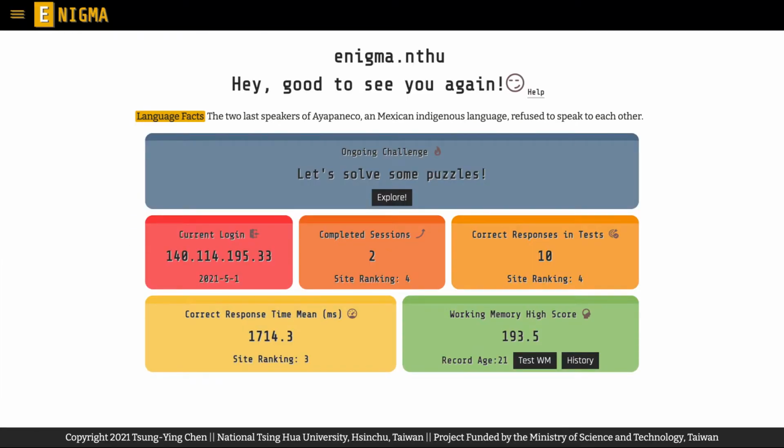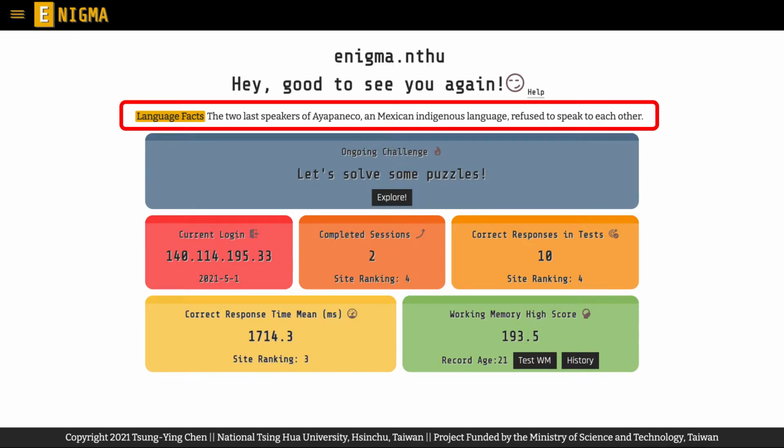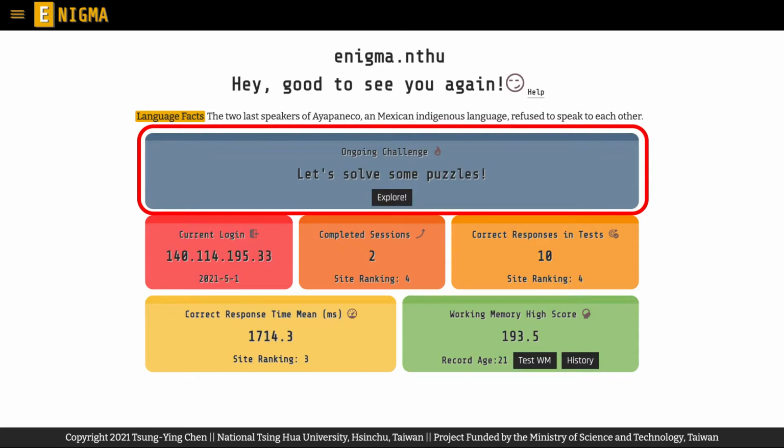After you verify and log into your Challenger account successfully, you will see various user information on the user homepage. First, you will see language facts, which covers some random and interesting linguistic facts about human languages in the world, just to expand your knowledge to the intricacies in human languages. Moving on, the ongoing challenge section shows your current challenge participation.